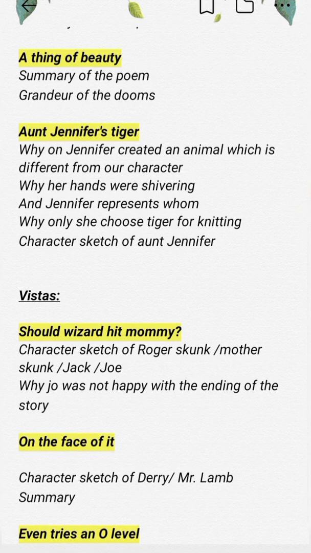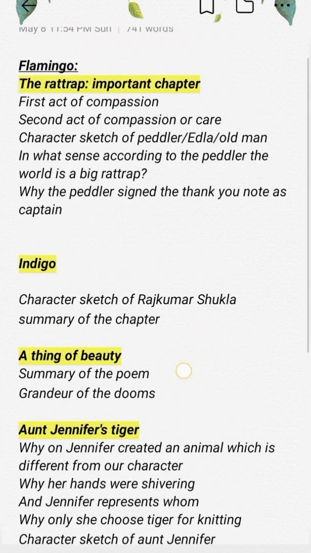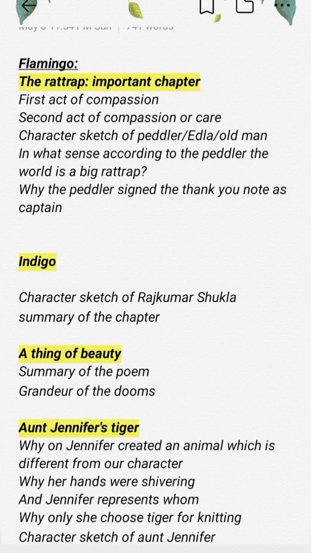Now, A Thing of Beauty and Aunt Jennifer are the two poems, and the two chapters were Indigo and The Rattrap. The Rattrap, definitely read it, that is the most important chapter, the most favorite chapter of CBSE, and most of the questions come from this chapter. Not most of the questions, but this chapter is very important.